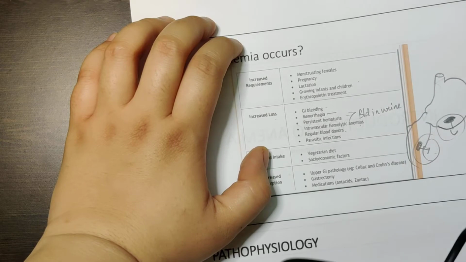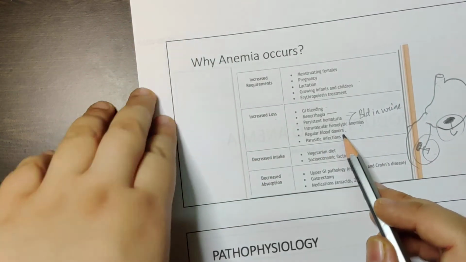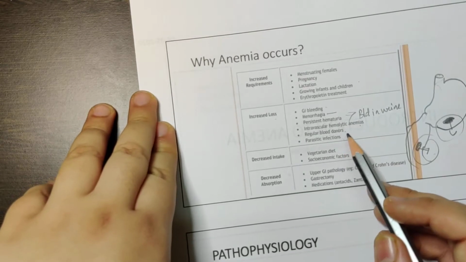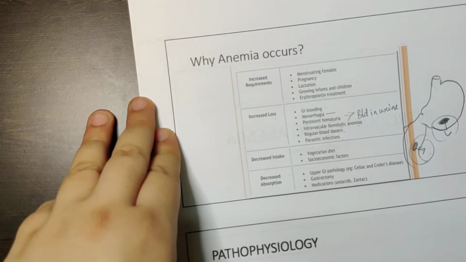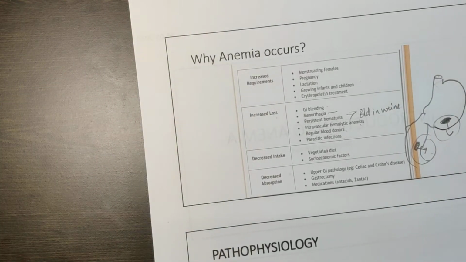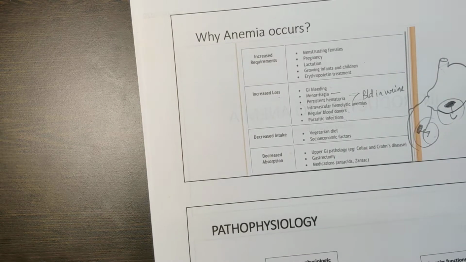You will develop anemia. Then parasitic infection. Most common is hookworm infection. Hookworm infection is very common, especially in kids. What small kids do, they go outside, they play, and they have this habit of eating sand. Normally they don't wash their hands, and then the sand goes inside their mouth, and most of the time it is hookworm that enters the mouth. That will grow in the large intestine, and that will lead to anemia.